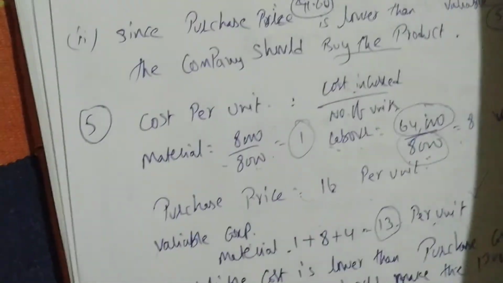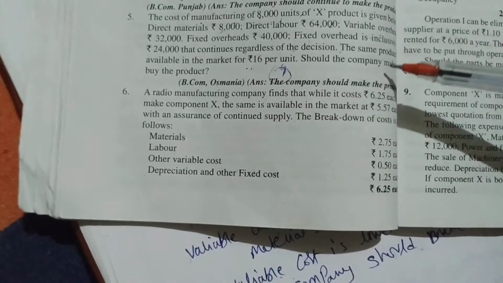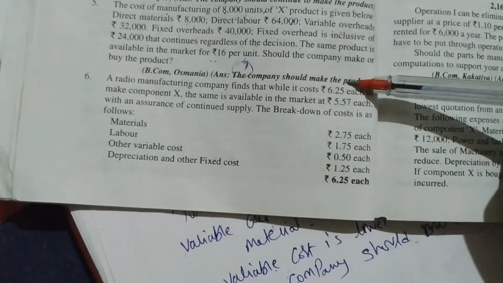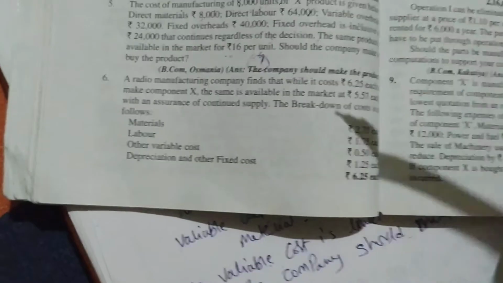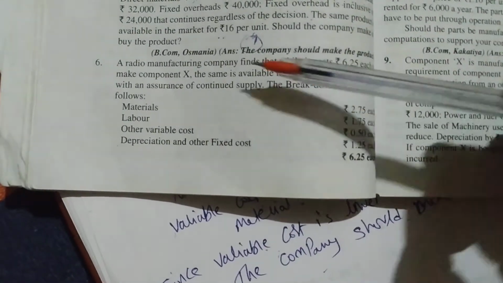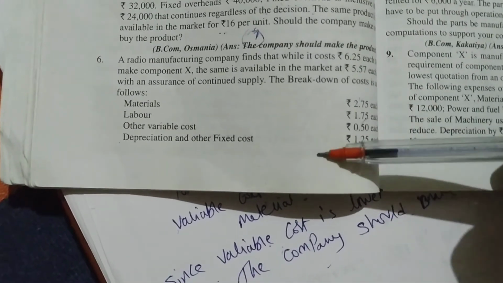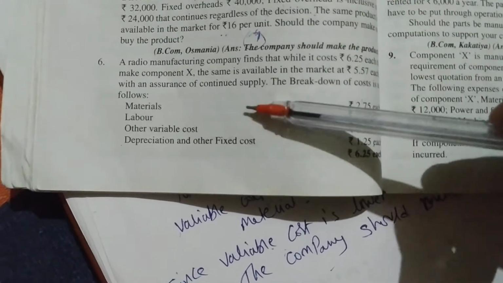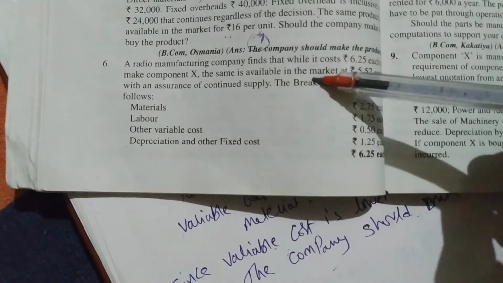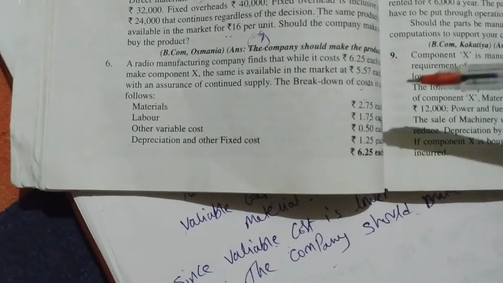So one more problem we'll do, and we'll complete this make or buy. I want you to solve this problem, the sixth one. I will not solve it. I want you to solve it. See, a radio manufacturing concern finds that while it costs rupees 6.25 to make a product component X, here he has given the breakup of the cost: material, labor, other variable cost, and depreciation is also given. Next, X is available in the market for 5.57 each.